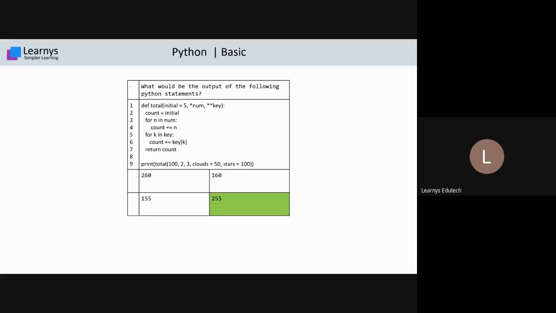Karthik Gupta is asking, the value of count should be 5, how 100? Karthik, you know that whenever the variable is getting a new value, the old value is overridden. By default, initial value is 5, but once you send in a parameter as 100, the initial will get a new value, that is 100. That's why the count is 100. Karthik, is this clear? Any queries to anyone? Hope everyone understood this. So we will proceed to the next question.